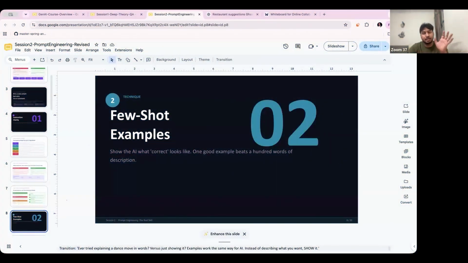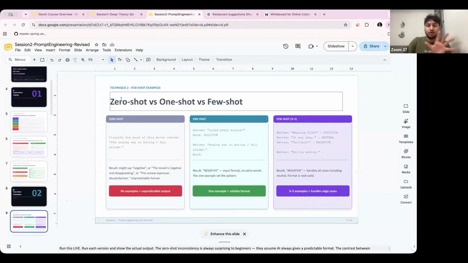Few short examples. Okay, let me give you a few examples as well. How AI, like what is the correct way? The reason we are learning these things, guys, is that in the upcoming sessions we are also using ChatGPT and OpenAI APIs. Using these text APIs, we are also going to generate some text. So we should be aware of what kind of coding standards and coding practices we need to follow, so that we can avoid our system being hijacked with the help of these kinds of prompts. Okay, so here are a few examples that you are able to see.